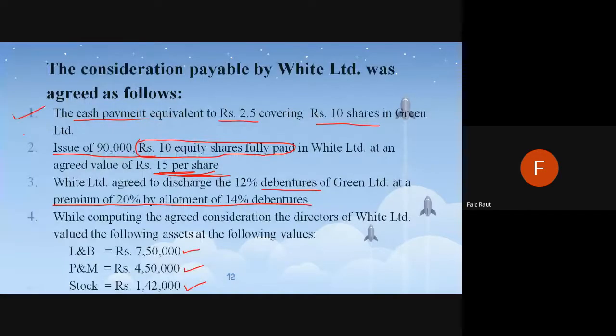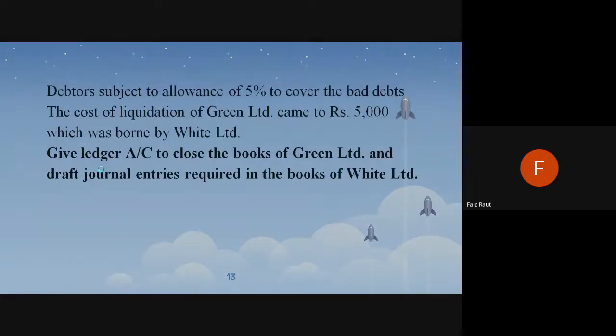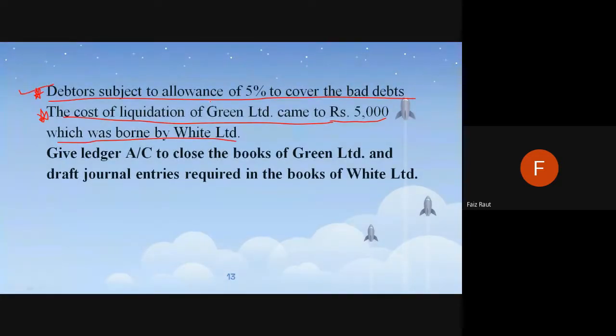First, cash payment. Second, issue of additional equity. Third, for the debenture holders. Fourth, revaluation of the assets. Fifth, debtors related bad debts will be considered. Sixth, the additional expense.